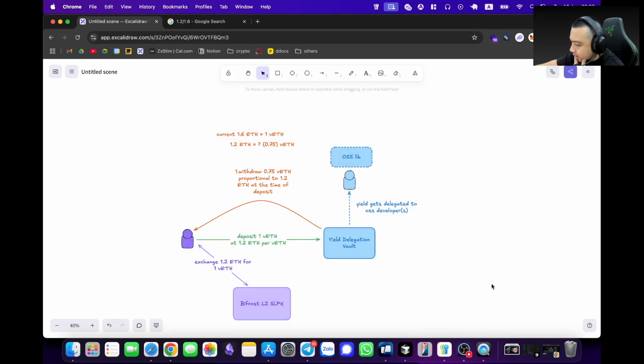Recently we released the yield delegation vault Solidity code, already based on Foundry. Coming up, I will also have another video, and I'll give you a sneak peek right now.